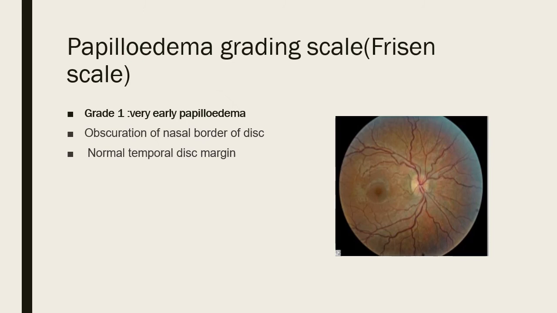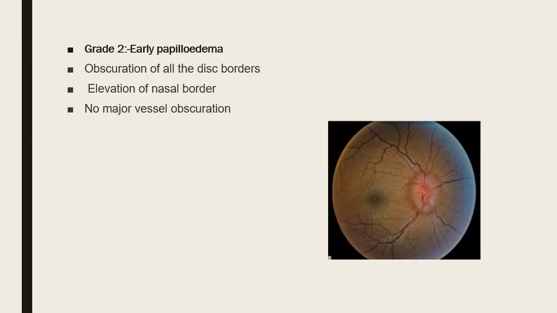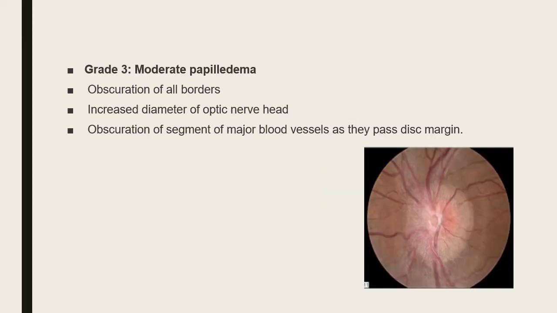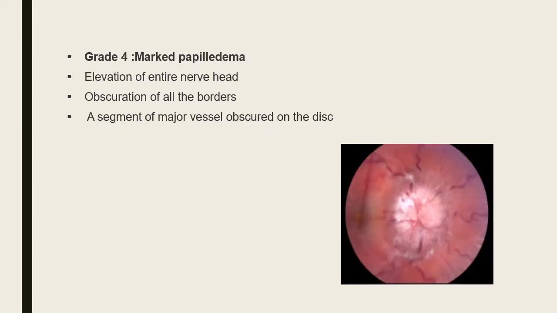Papilledema grading scale is also there. Grade 1 is very early, obscuration of nasal border of the disc. Nasal border gets affected first, temporal last, and normal temporal disc margin. Grade 2 is obscuration of all disc borders, elevation of nasal border, and no major vessel obscuration. Grade 3 is moderate papilledema, obscuration of all borders, increased diameter of optic nerve head, and obscuration of segment of blood vessel as they pass the disc margin.